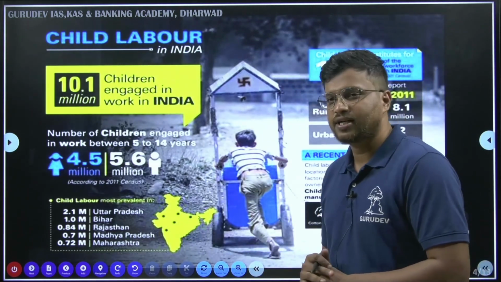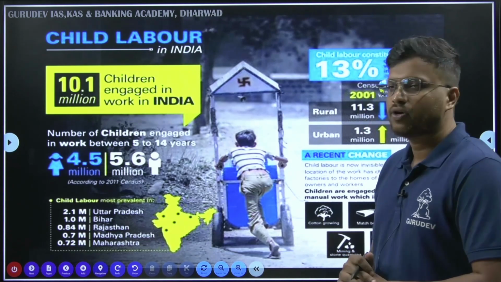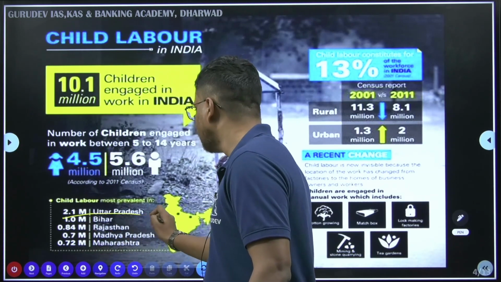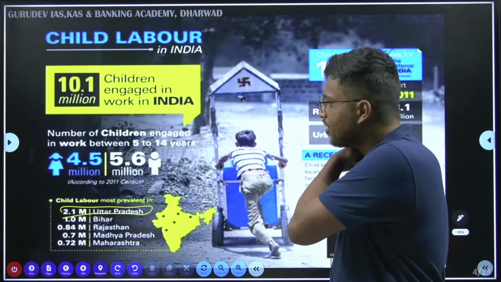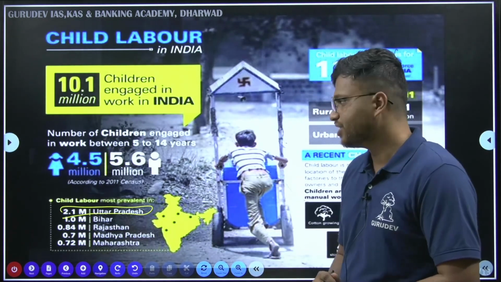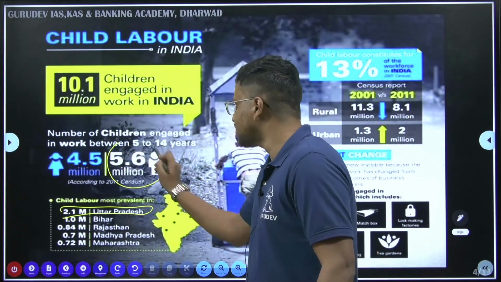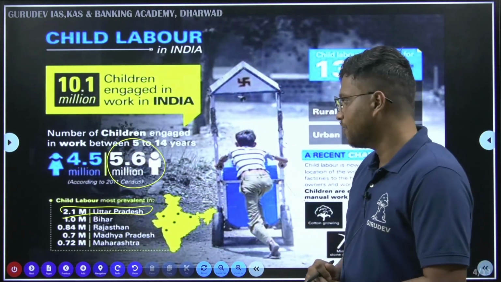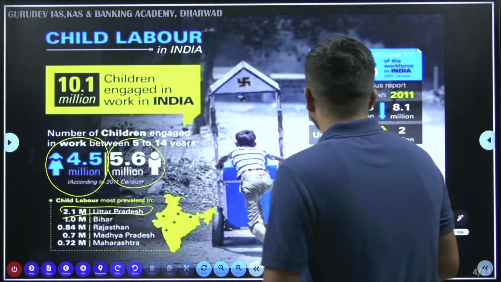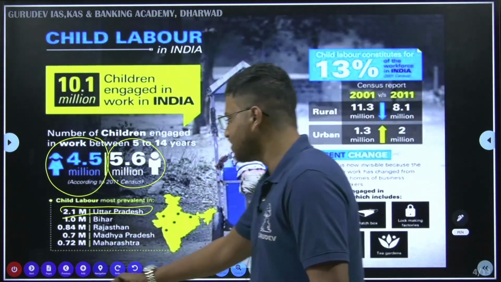Then moving on, this is the data from 2011. According to 2011 data, there are 10.1 million children engaged in work in India. And which state has the highest? UP. UP is the state where child labor is most prevalent. When we differentiate according to gender, boys employed are 5.6 million, and among girls it is 4.5 million. So this is the data from your 2011 census.